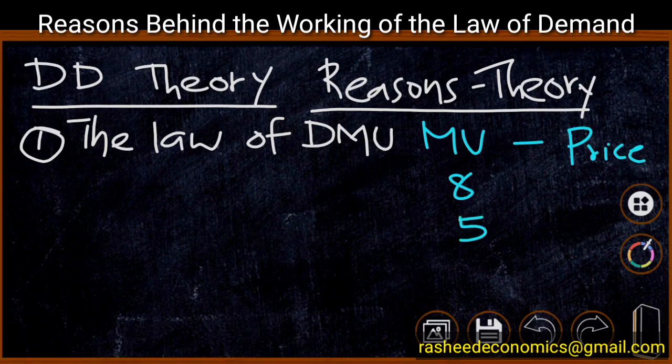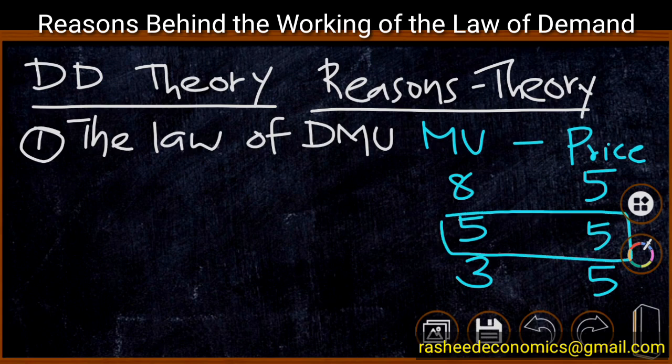From the second unit, he gets 5 units of utility. From the third unit, he gets 3 units of utility. Since the price of the product is the same, 5 rupees for the first, second and third unit. Now, as per the conventional analysis, we know that the consumer is in equilibrium when price is equal to marginal utility, and that point is attained when the consumer has 5 units of marginal utility by paying 5 units of utility to get the commodity. That means marginal utility is equal to price.